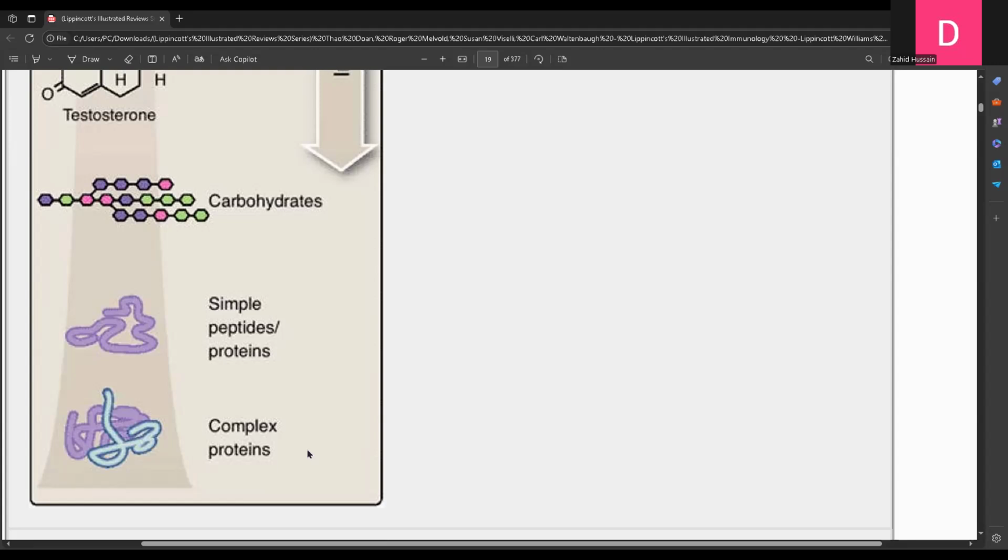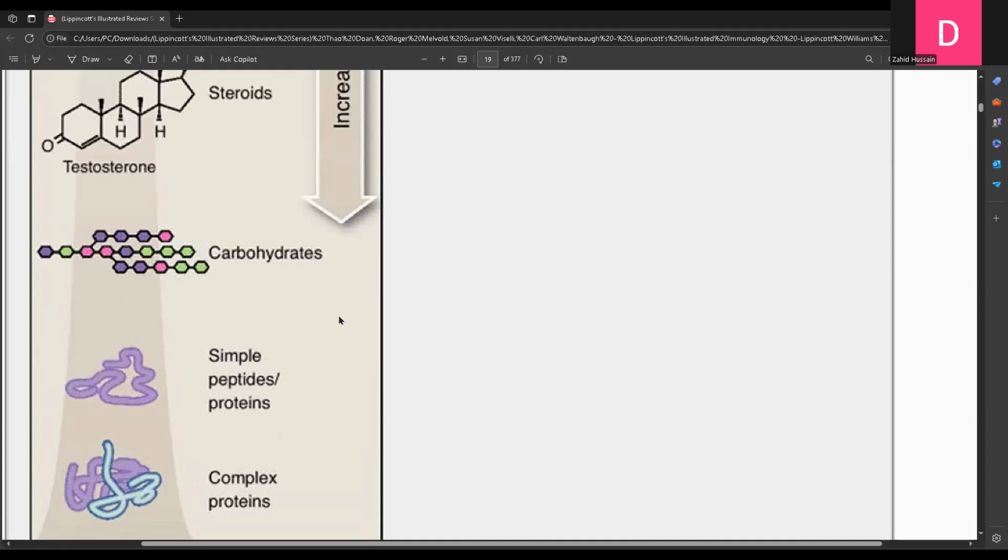So the size of the protein is important, but in addition to the size of the protein, the degree of heterogeneity is much more important because it is responsible for producing these different epitopes. And when a protein has more epitopes, then it will be more immunogenic.